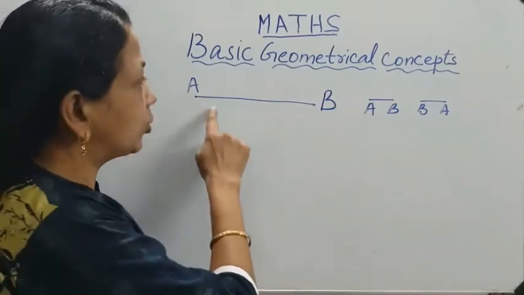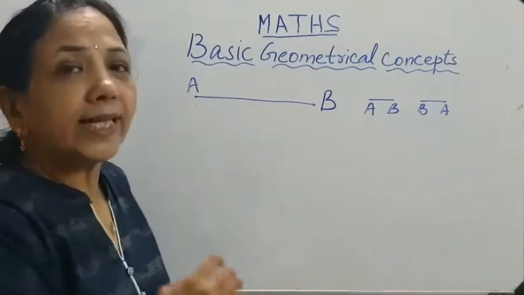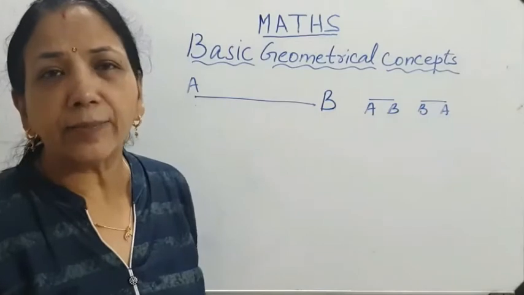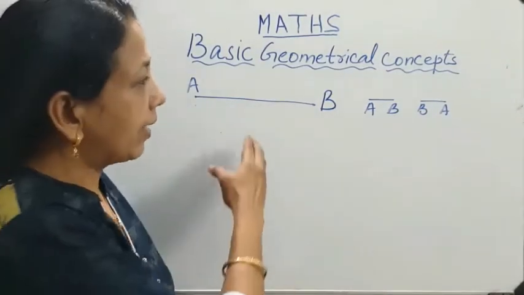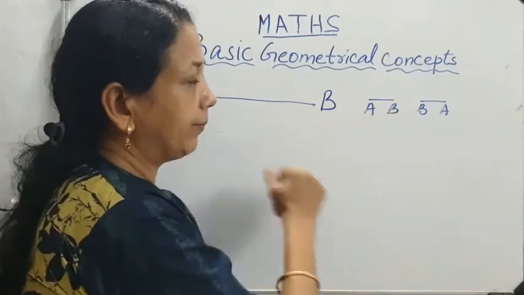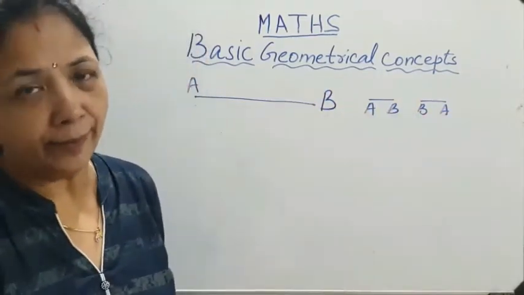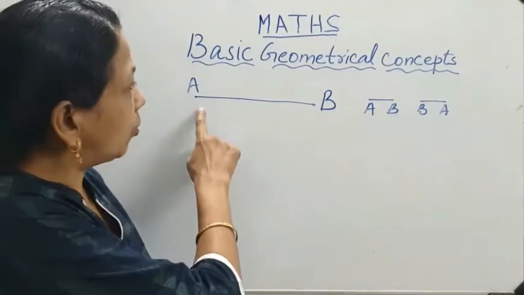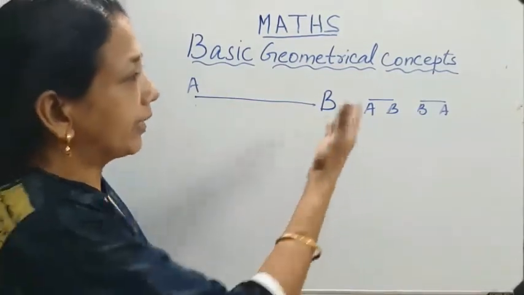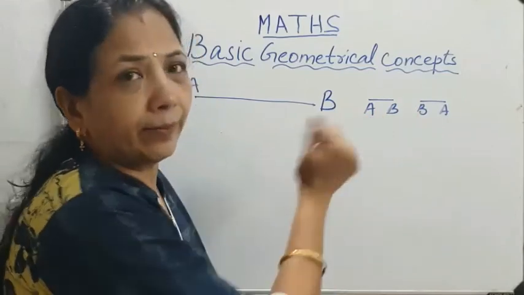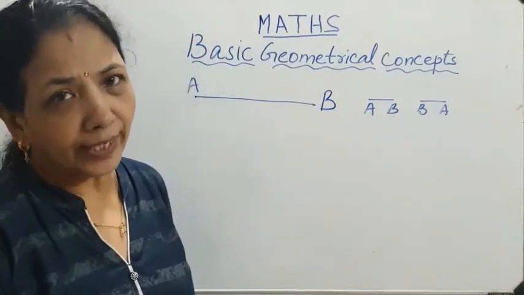It has 2 end points and it has definite length. Definite length means we can measure it, exact measurement is there. So a line segment has 2 end points, it has definite length, and we can write it as line segment AB or line segment BA.